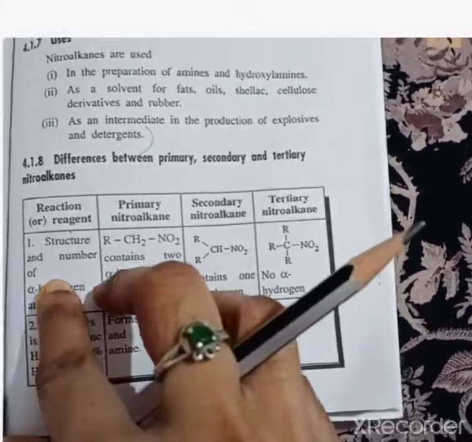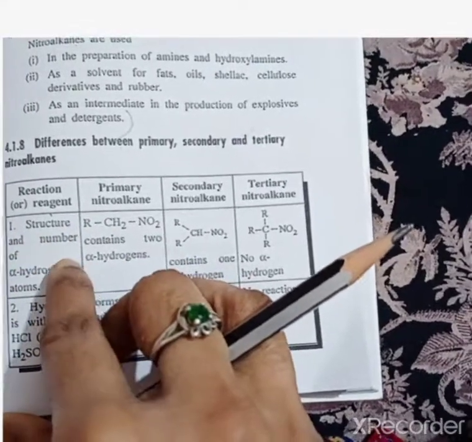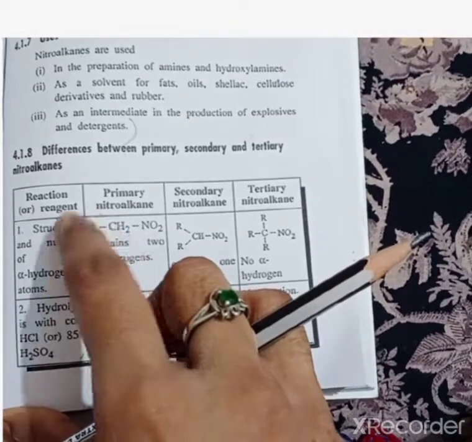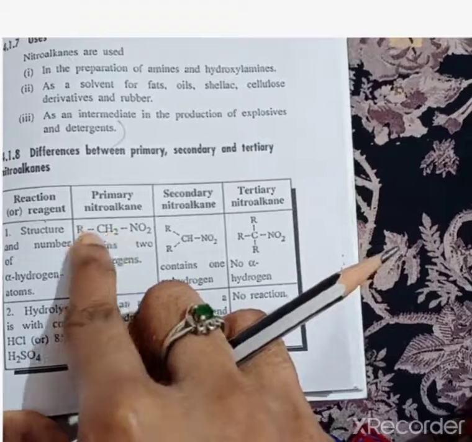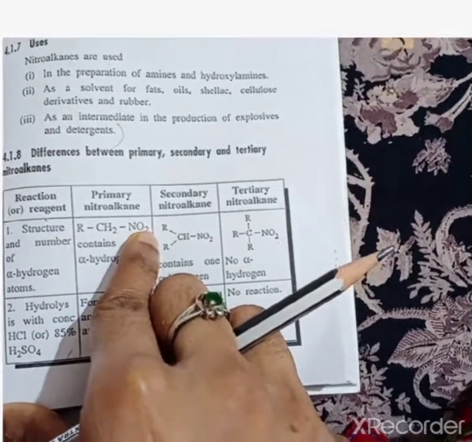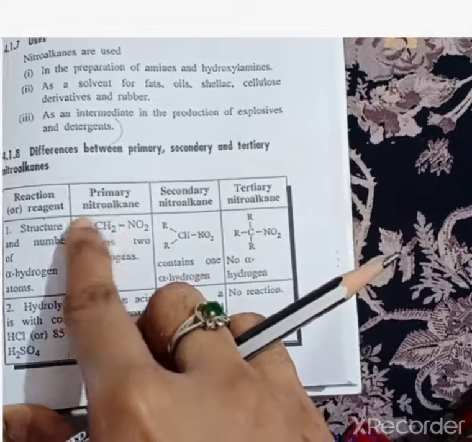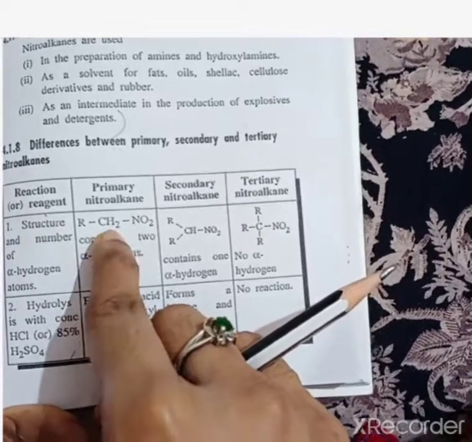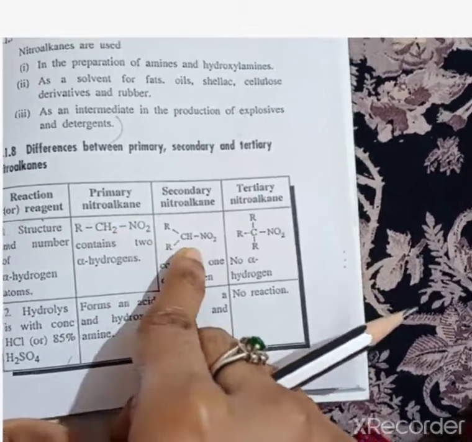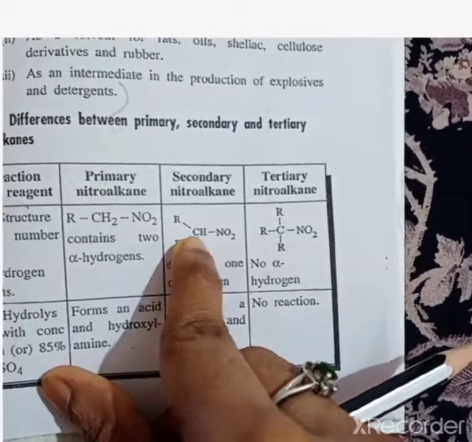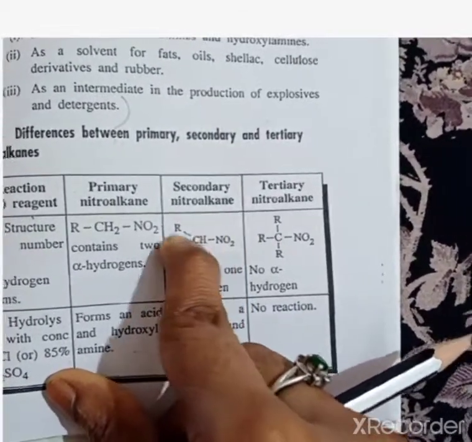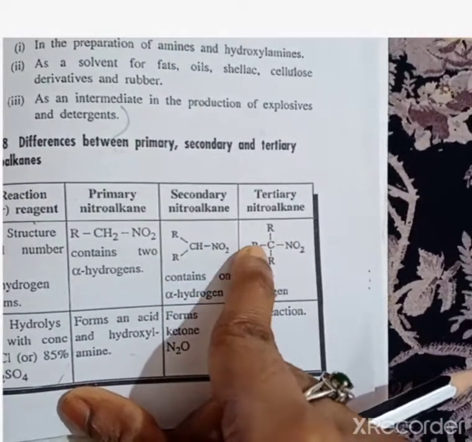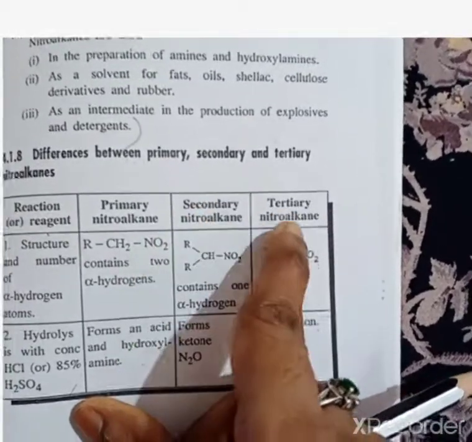So we depend upon the structure and the number of alpha hydrogen atoms. Here the alpha carbon is the carbon linked with the alkyl group or nitro group. The primary contains two alpha hydrogens because it contains a CH2 group. Here it contains only one CH group, so it has only one alpha hydrogen. Here there will be no alpha hydrogen because there is no H. So it is said to be an alpha hydrogen carbon.